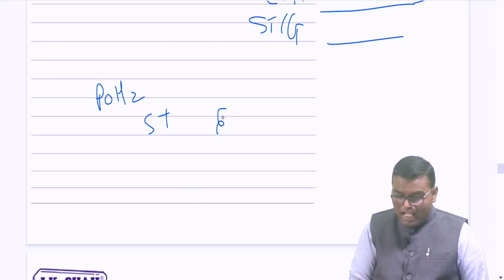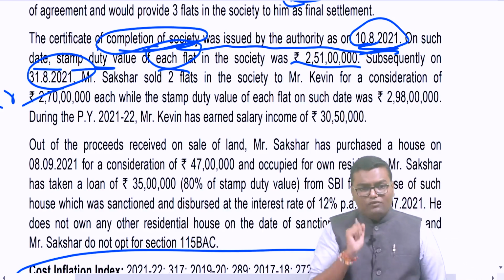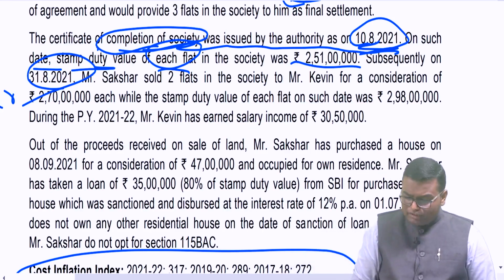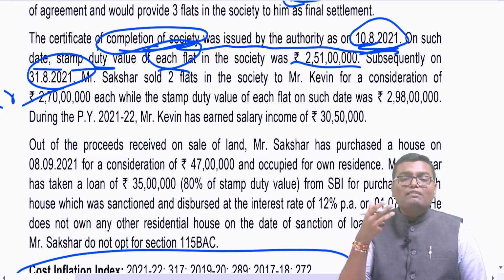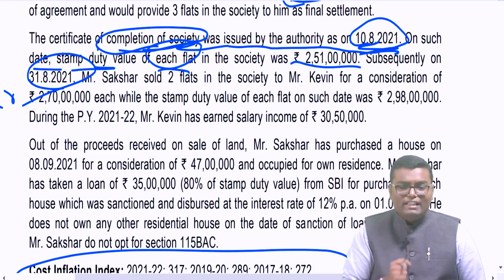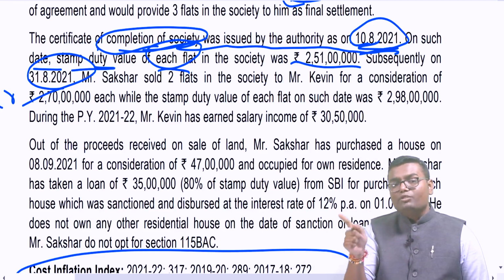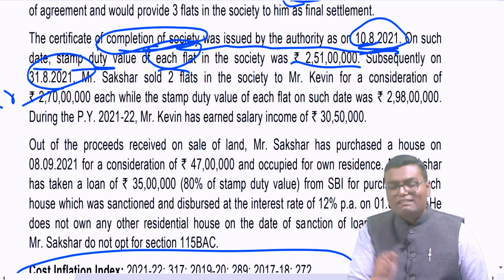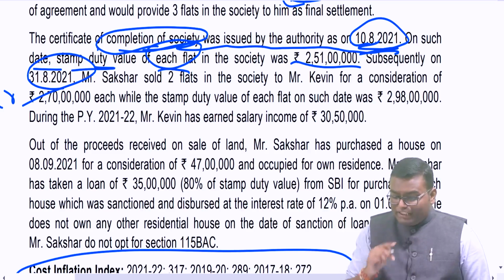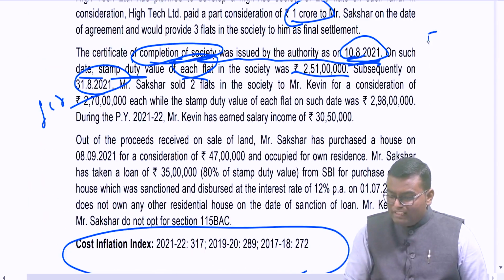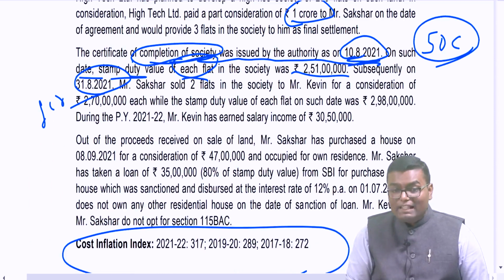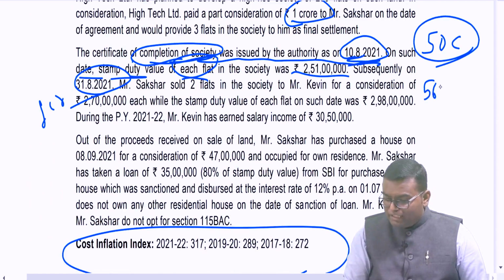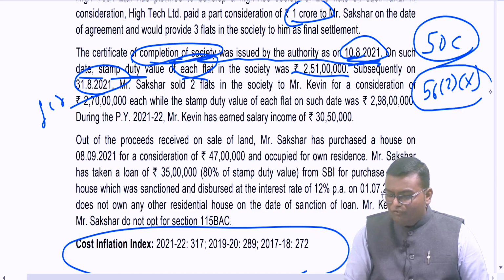Now, first of all I need the full value of consideration. At what amount did I sell the flats? 2 crore 70 lakh, that is the actual value. But what was the stamp duty value? 2 crore 98 lakh. Can I say my actual value is lesser than stamp duty value? A section will come into the picture, 50C. 50C for seller. 56 subsection 2 clause 10, gift income for buyer.